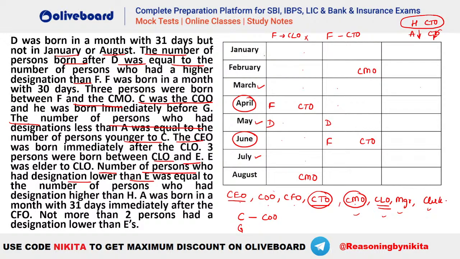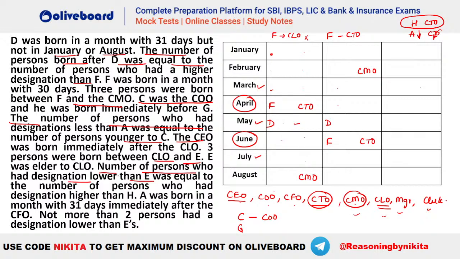ठीक है, so you can see, let's say if we take your E here at this position, right? So 1, 2, 3 CLO can be here. Similarly, let's say we take your E here. So 1, 2, 3 again CLO can be here. Let's say E here. So 1, 2, 3 CLO can be here. मतलब पहले केस में हमारे पास 3 possibilities बन रही हैं.